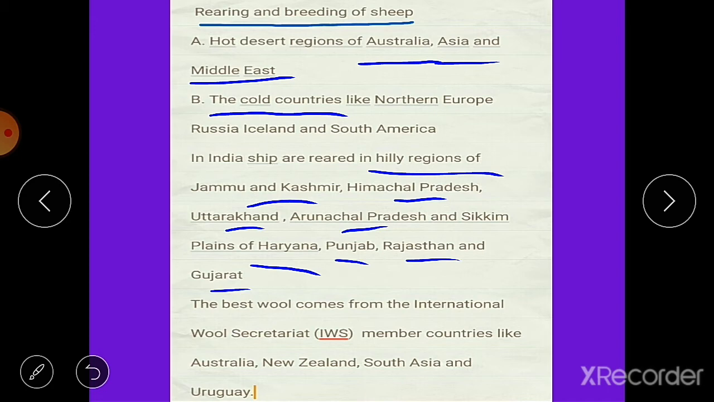The population of sheep is the highest in China, and India comes third just after Australia. Means China is on first number, second is Australia, and India is on third number in rearing sheep.